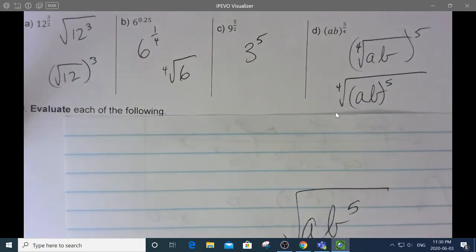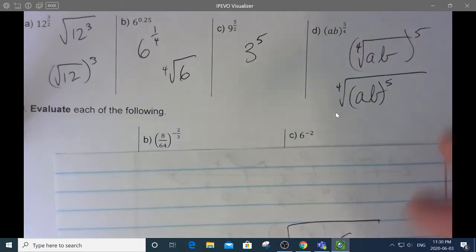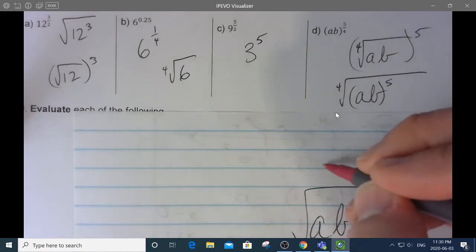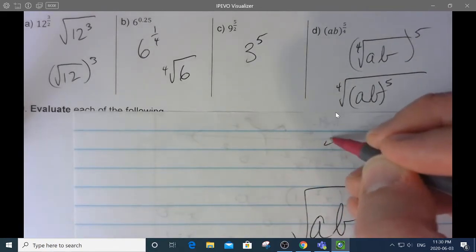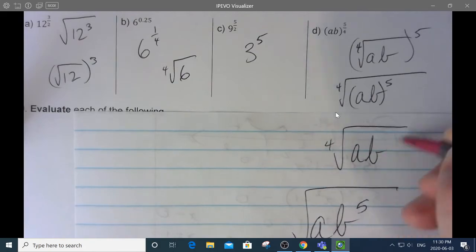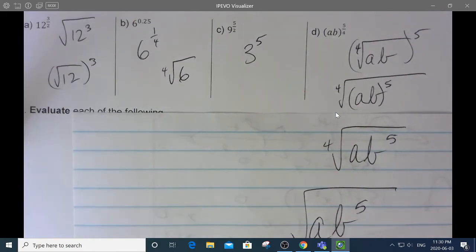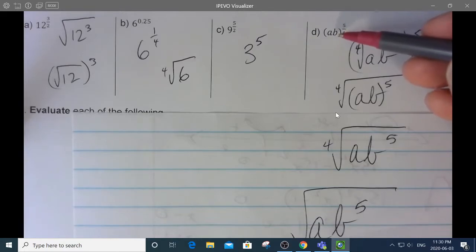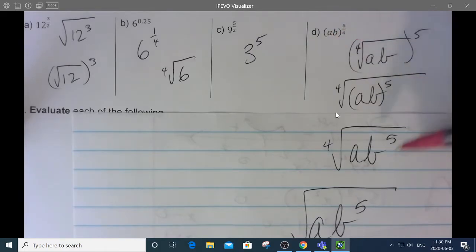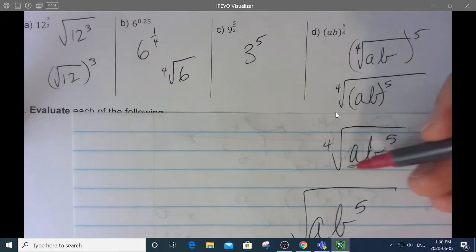Okay, if you wrote, why did I write it so far down? Let me do it again. If you wrote this, I have to mark you wrong. Well, what's the difference between this and this? It's the bracket. Why does that matter? The bracket up here suggests that A and B are both being taken to this power, but this one is A times B times B times B times B times B. Only the B is getting the power, and that A becomes a coefficient.